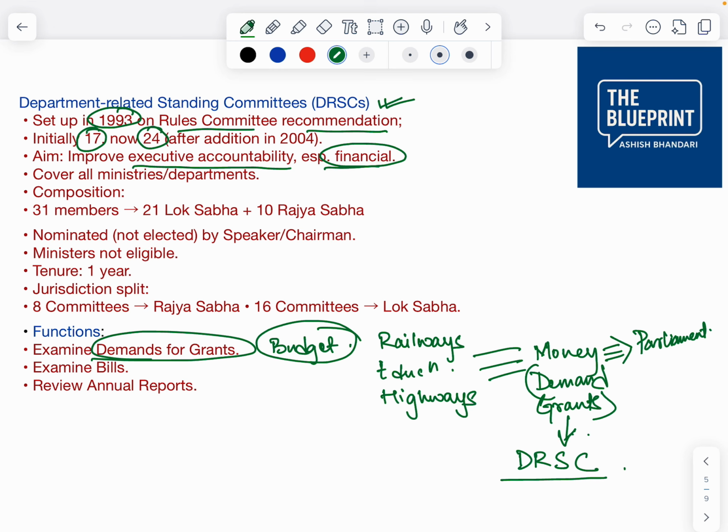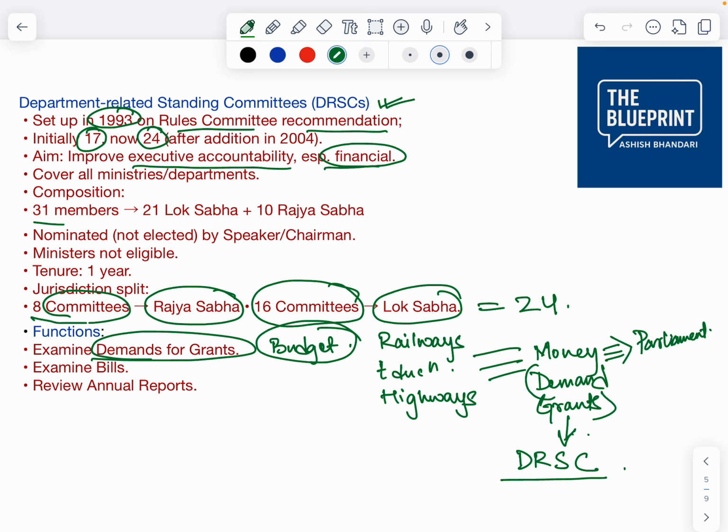Okay guys, so there are 8 committees in Rajya Sabha and 16 committees in Lok Sabha. So total 24 committees. In terms of composition, each committee has 31 members: 21 are from Lok Sabha and 10 are from Rajya Sabha.